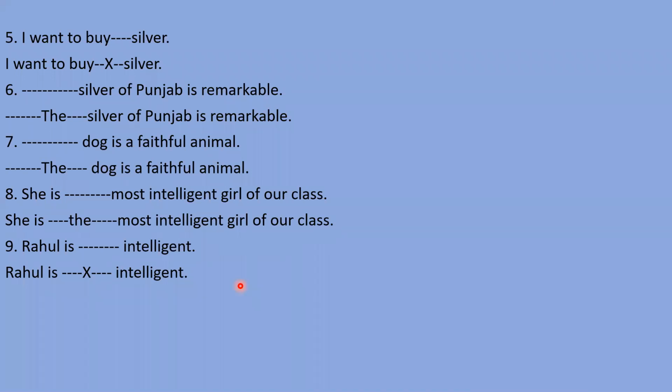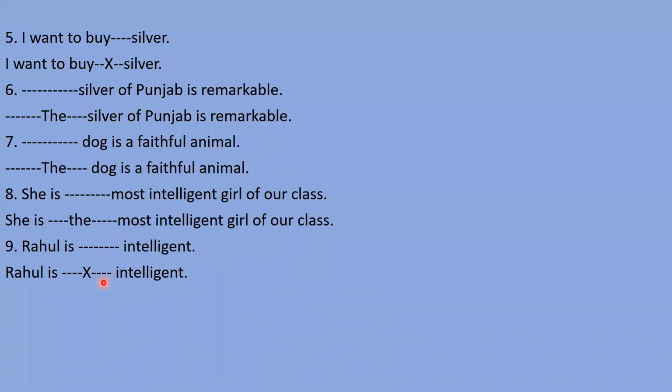If I say "Rahul is an intelligent boy," we have used an article for the noun boy. If I say "it is nice," you can see there is no article. But if I say "it is a nice pen," the article has been used for the pen. Pen is a noun.